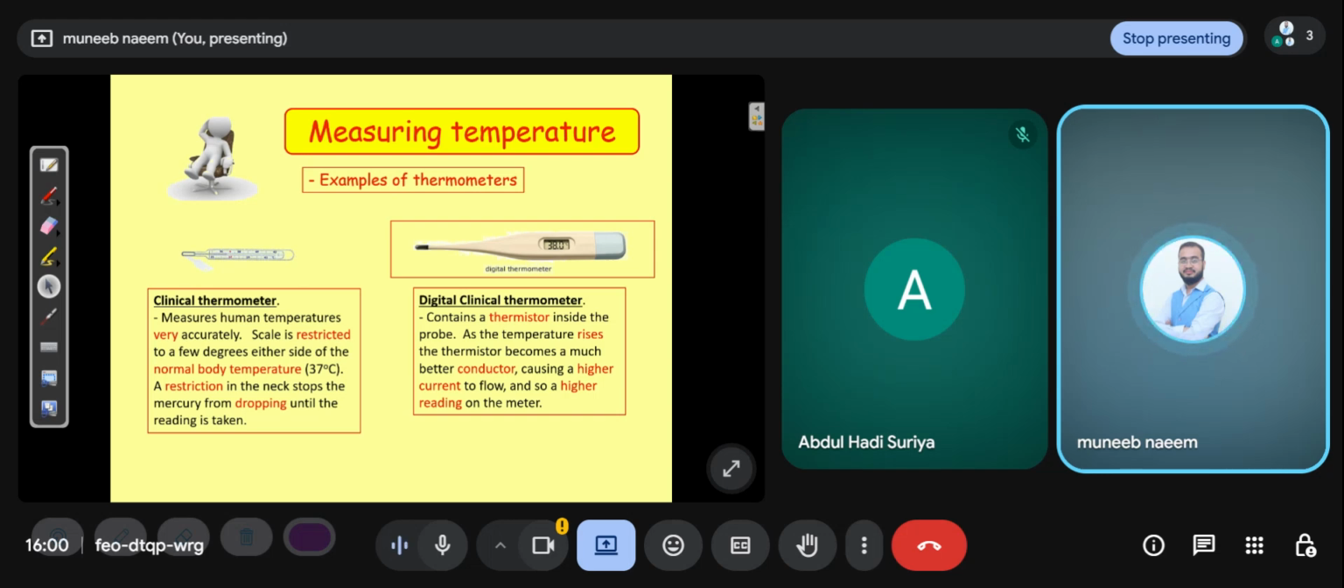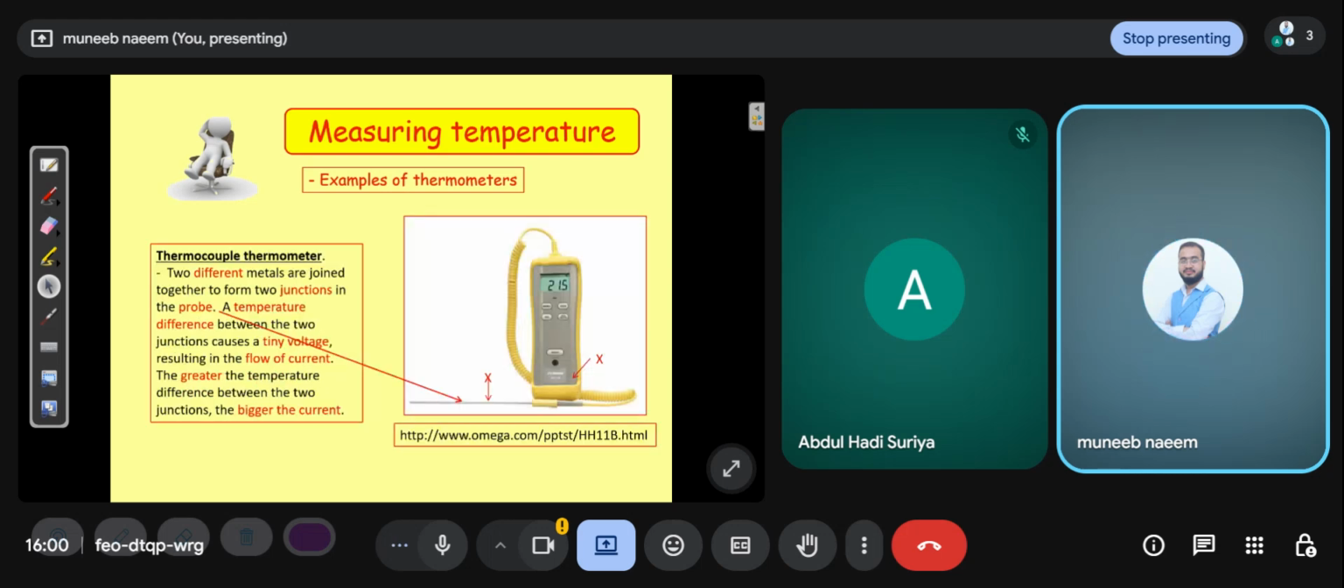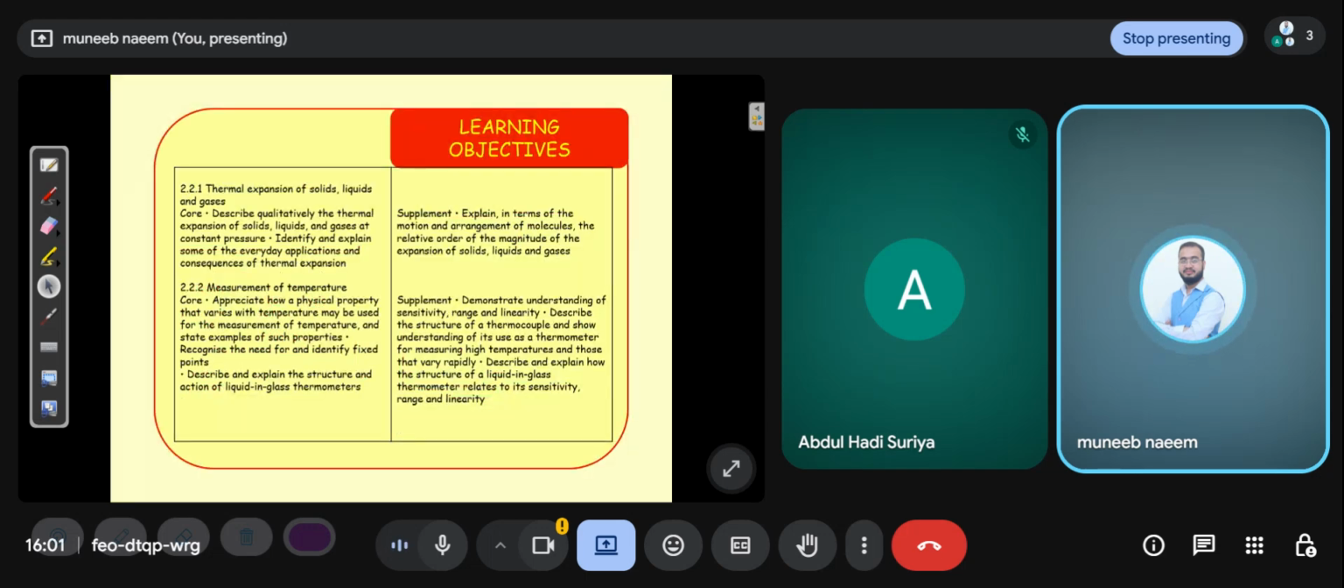It contains a thermistor inside the probe. As the temperature rises, the thermistor becomes a much better conductor, causing a higher current to flow, and so a higher reading on the meter. There is also the thermocouple thermometer. What is a thermocouple thermometer? Two different metals are joined together to form two junctions in the probe. A temperature difference between the two junctions causes a tiny voltage, resulting in the flow of current. The greater the temperature difference between the two junctions, the bigger the current.